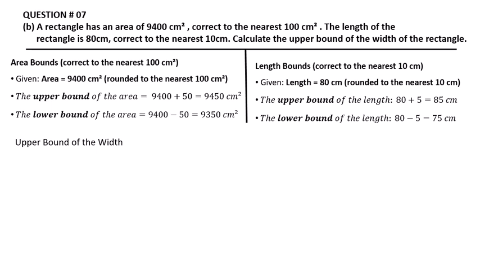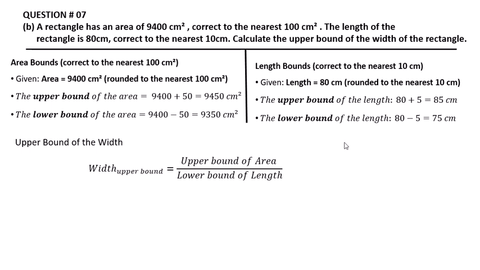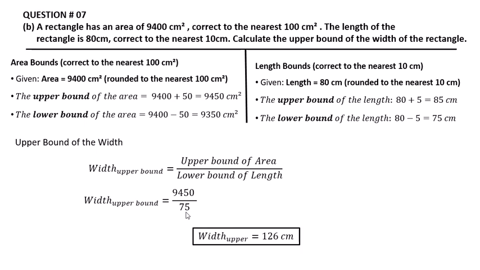For the upper bound of the width, the formula to find the width of the rectangle is: width is equal to the upper bound of area divided by the lower bound of the length. The upper bound of the area is 9450 and the lower bound of the length is 75. After division, we get the upper bound of the width, that is equal to 126 centimeter.